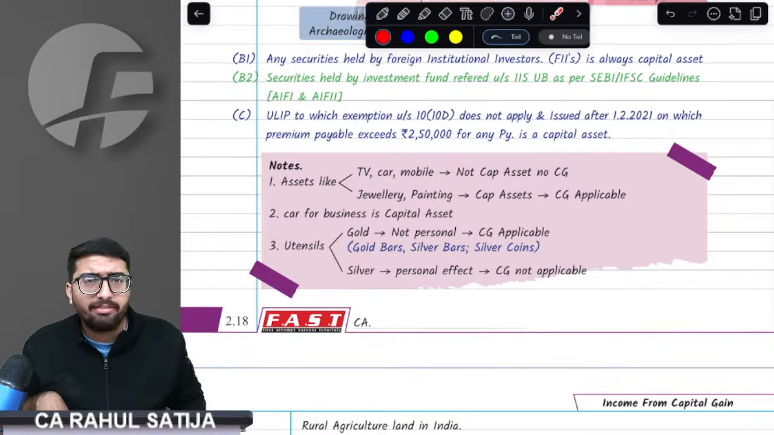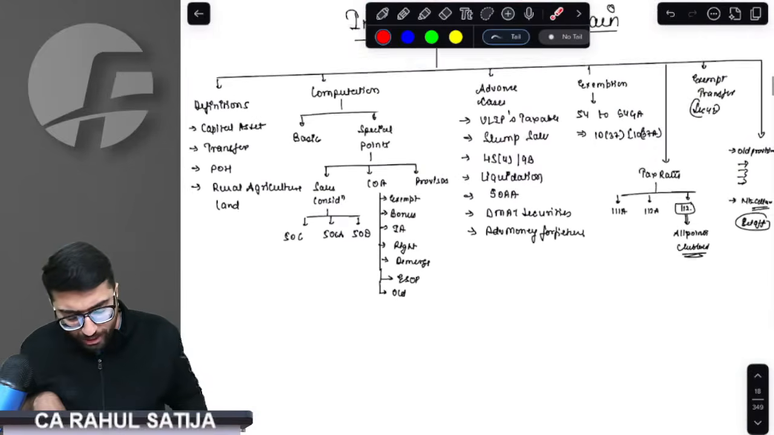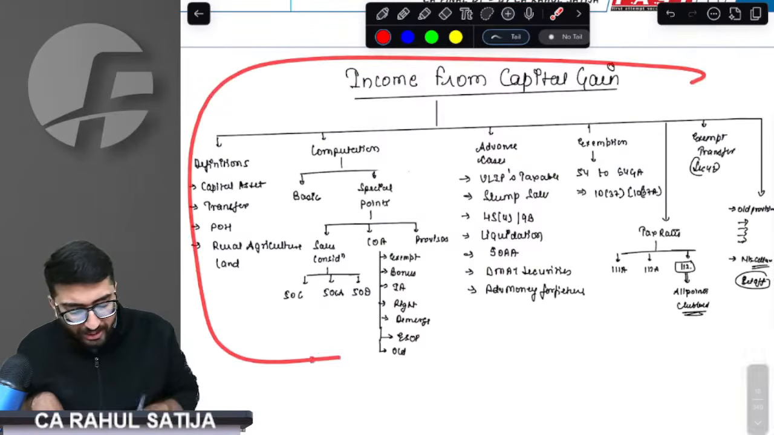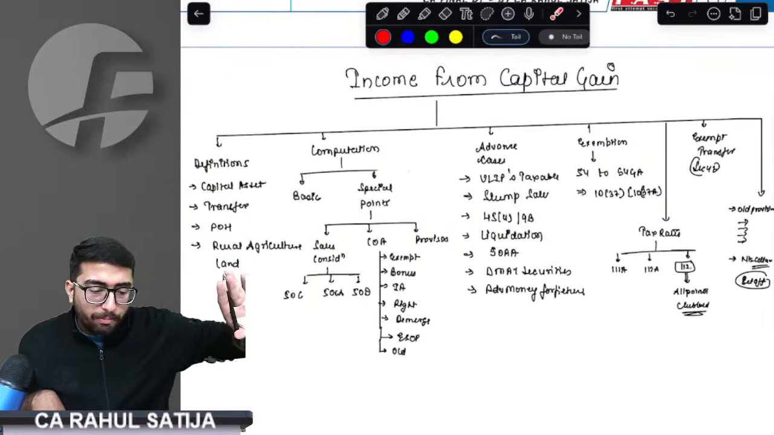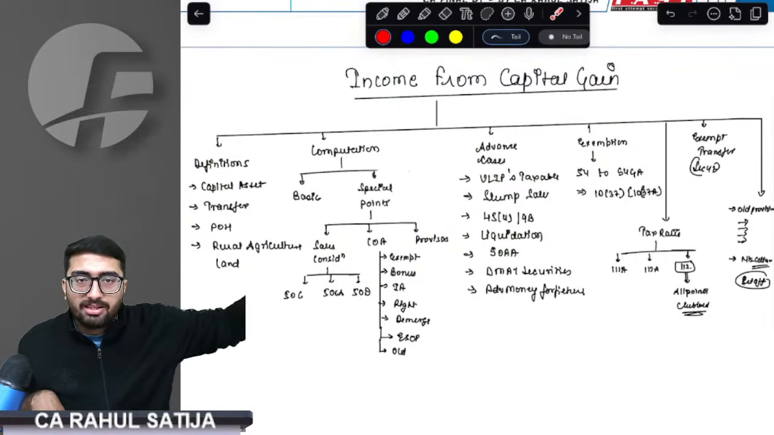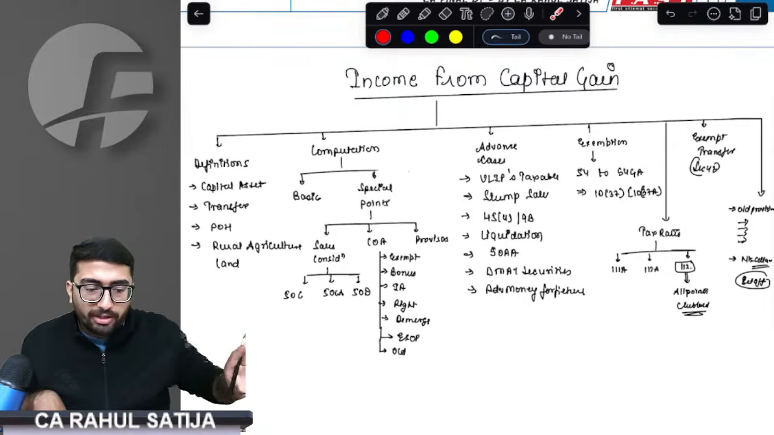While understanding and trying to recall capital gain, you must always have a single chart with you. I forgot to tell you, but you can take a screenshot of this chart. You must draw this chart and always stay in line with it, so that you are aware of what you are reading.